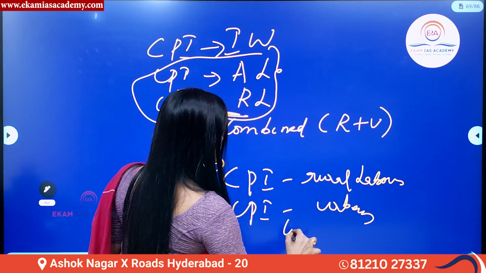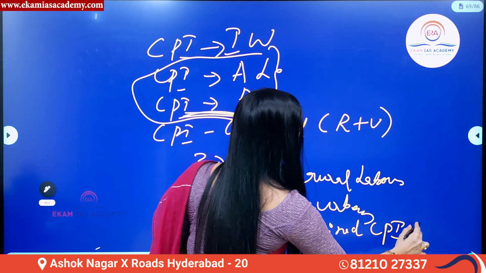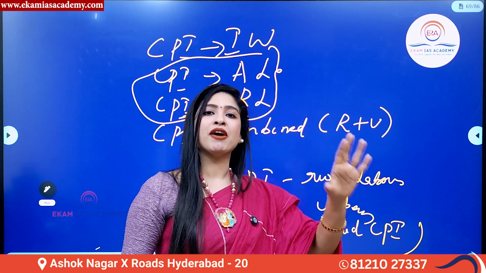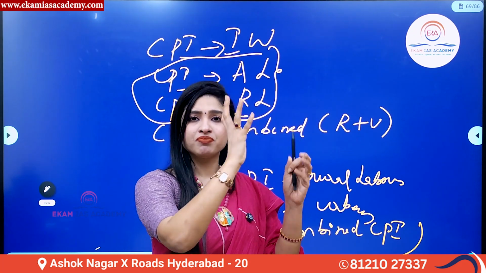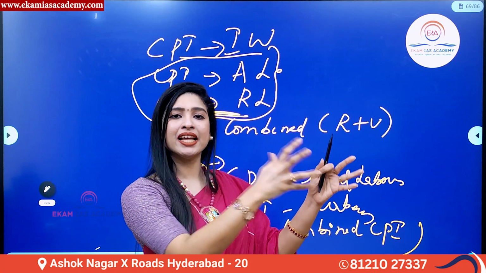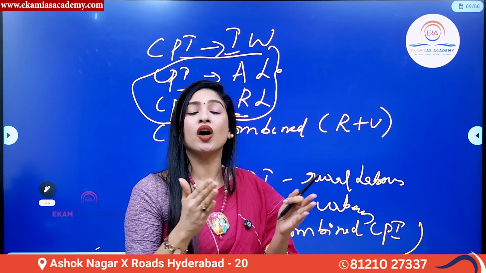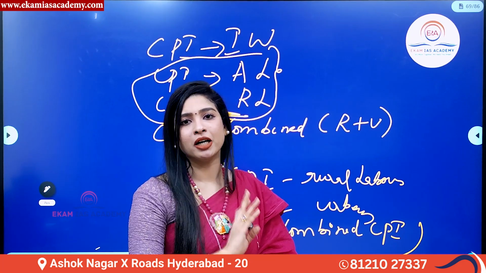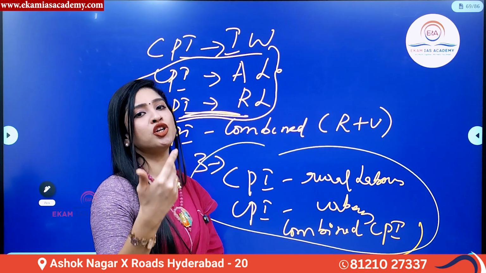And the third one is combined CPI, which means: what is the exclusive consumer price index for the rural people? Similarly, what is the CPI for urban people? After that, analyzing rural and urban baskets separately, these 2 data will be combined, called consolidated or combined CPI, both for rural as well as urban workers or urban laborers. This is how the CPI is calculated as per the new series.